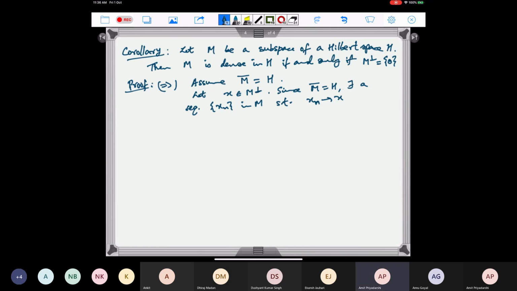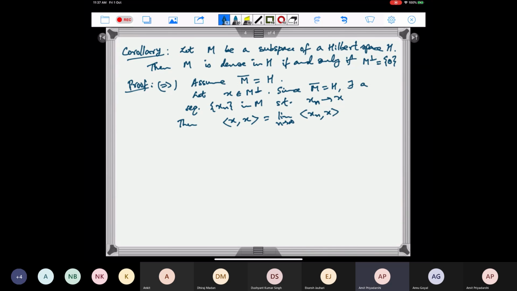So because xn is in M, what is the inner product of x with x if we take? This is equal to the limit of xn inner product with x, because xn converges to x and this inner product we know is continuous.